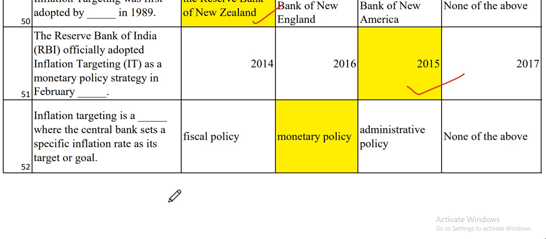Inflation targeting is dash where the central bank sets a specific inflation rate as its target or goal. Always remember that this inflation targeting is nothing but your monetary policy. Here also we have already seen that it is the monetary policy strategy. Monetary policy means your economic policy.